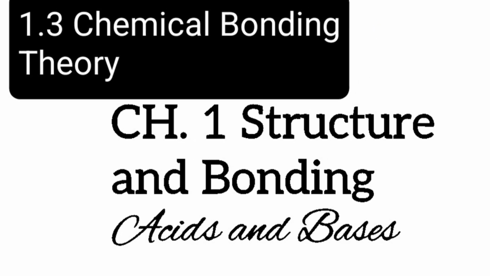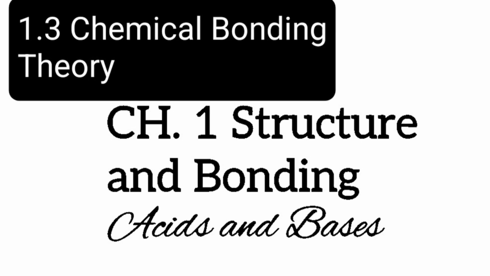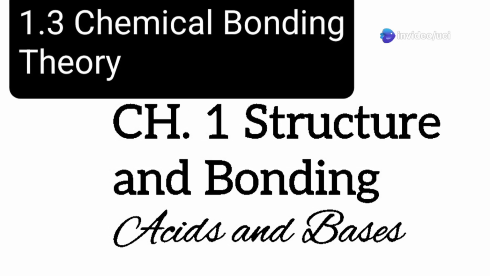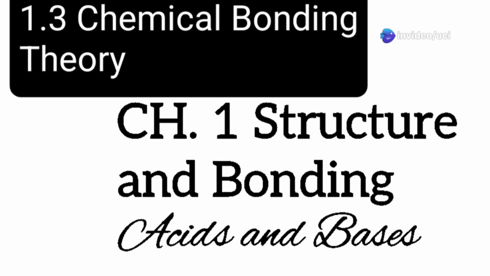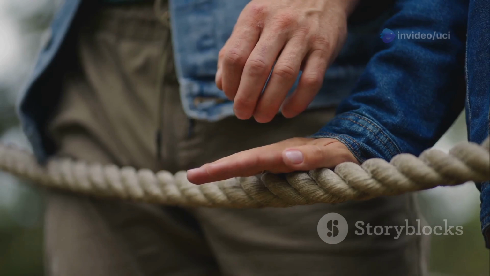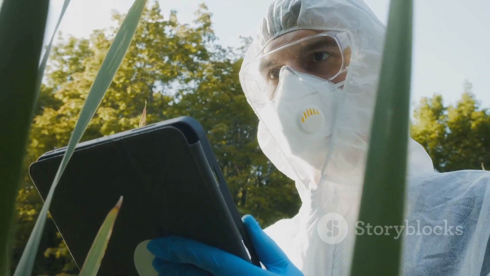Everything in the universe is made of atoms. Atoms are tiny particles. They are the building blocks of matter. Atoms can join together. This forms chemical bonds. Let's talk about chemical bonding theory. These bonds are like glue. They hold atoms together. Chemical bonding theory explains how this happens.